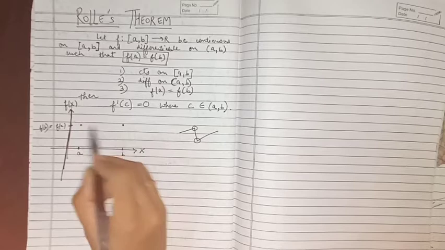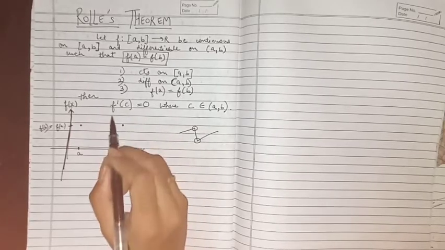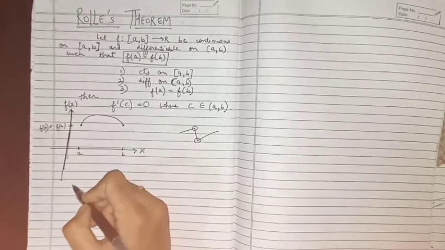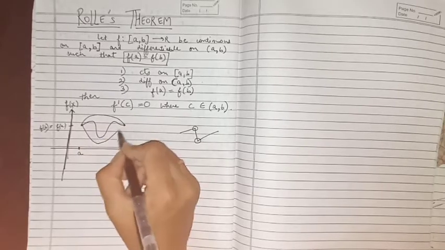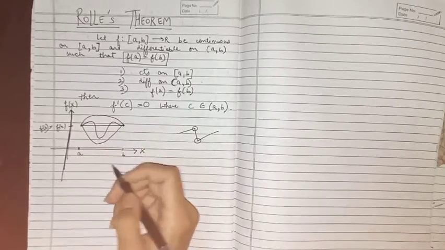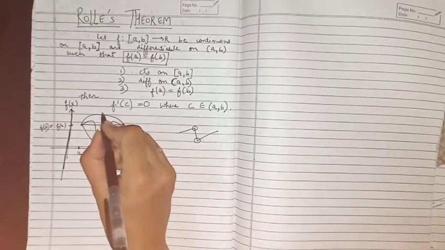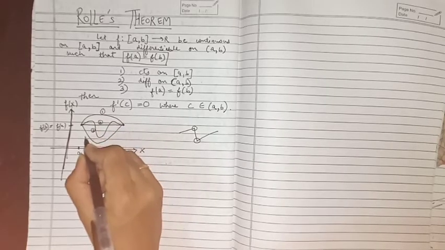Now from a to b, in between can be any curve, but it must be smooth and continuous. Let us say this curve is possible, otherwise this is also possible, this is possible, even a straight line is possible. The curve may be any of these four types. This is my first curve, this is my second curve, this is my third curve, this is my fourth curve.